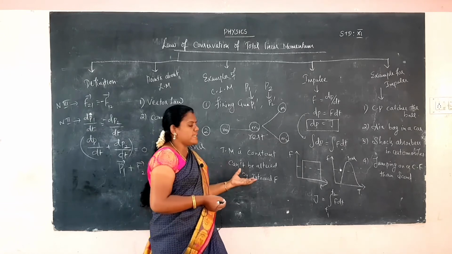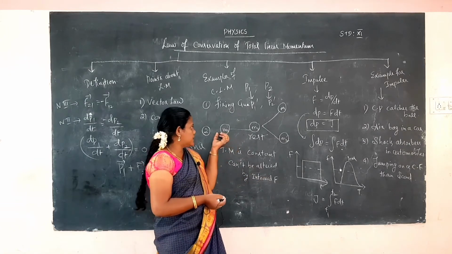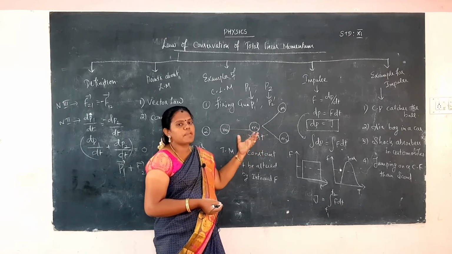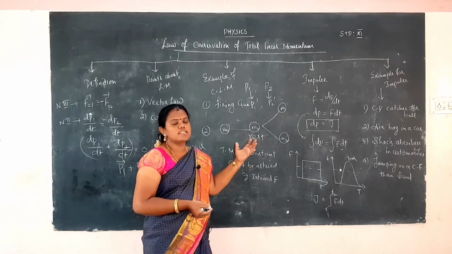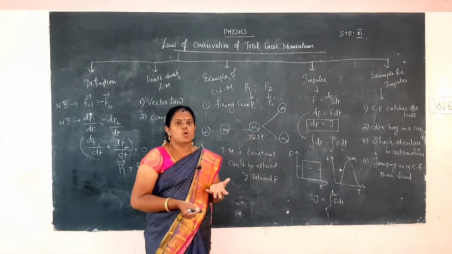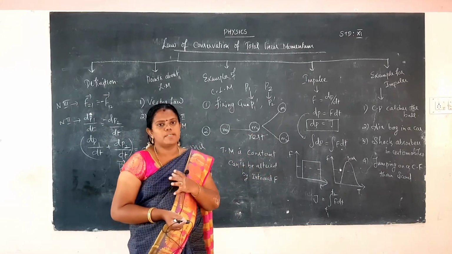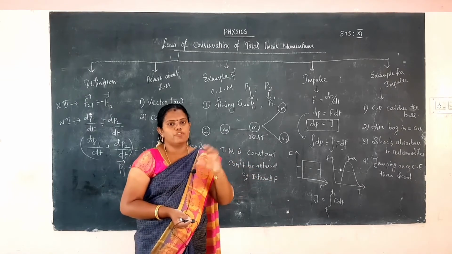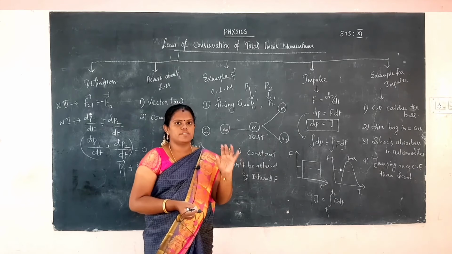The momentum is not altered by the internal forces of the first one. Because an external force is applied there, the momentum cannot be altered. So total conservation of momentum holds before and after impact. Before collision there is one momentum, after collision there is one momentum, and the momentum is equal before and after. This is called the law of conservation of momentum.